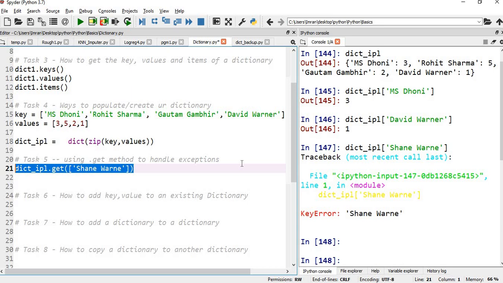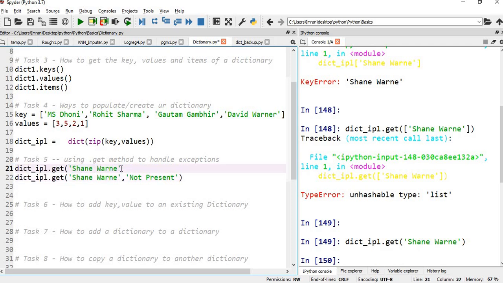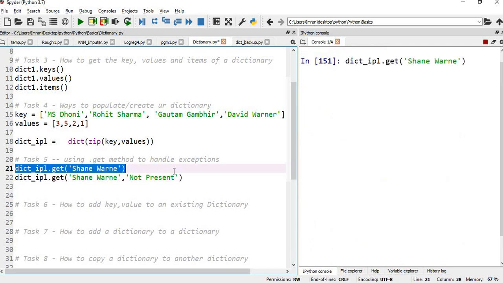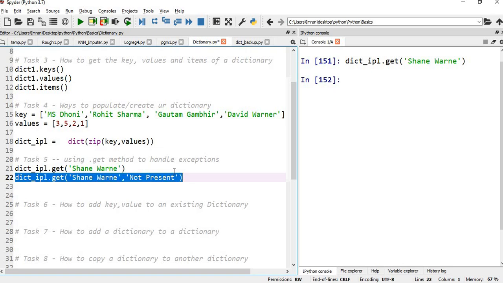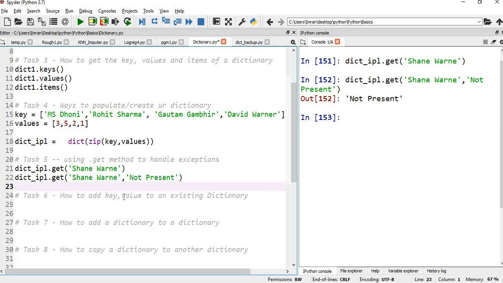See what this method will do: if Shane Warne is present in my dictionary, it's fine. If it is not present and I don't give any message, it will show empty. If we execute this, the command executes successfully, but there is no output. But what I want is, if Shane Warne is not present, it should say not present. So let's add Shane Warne.